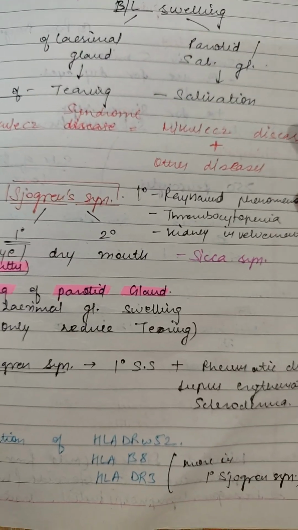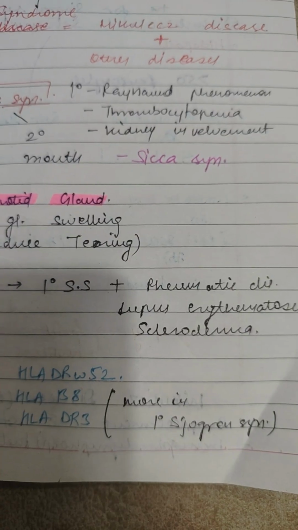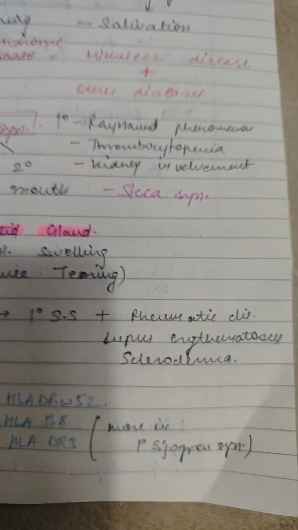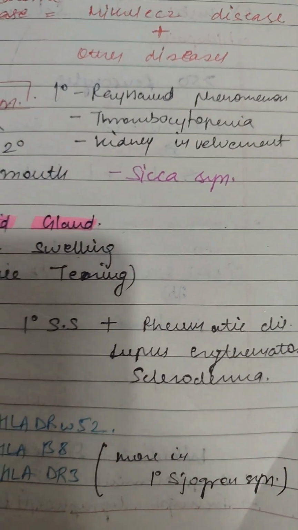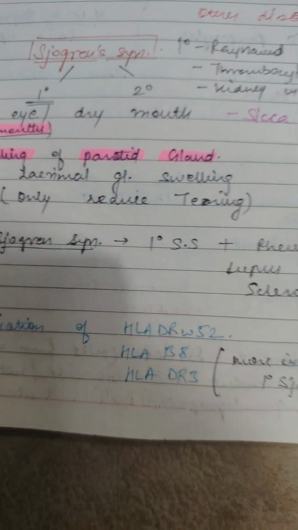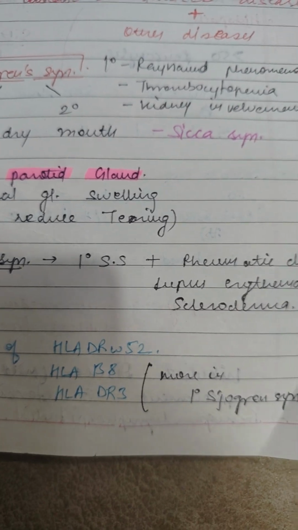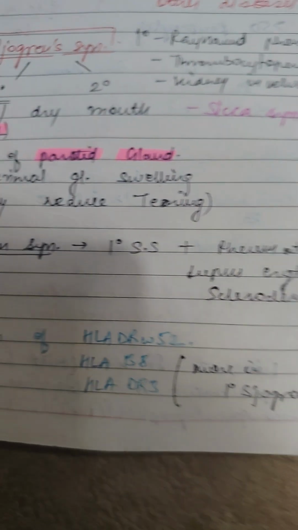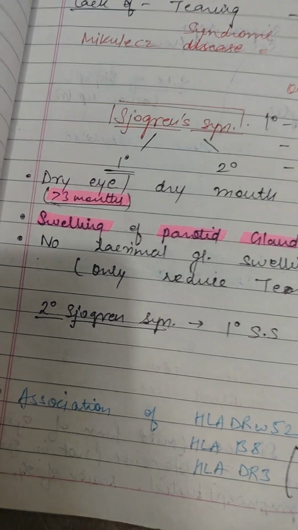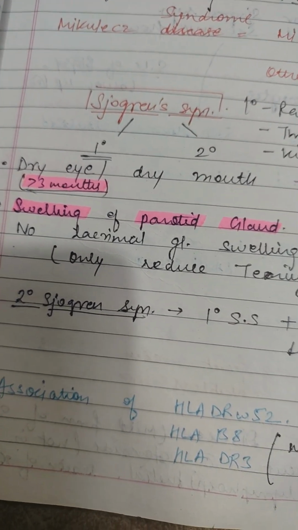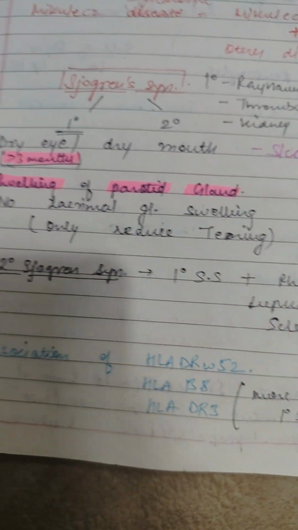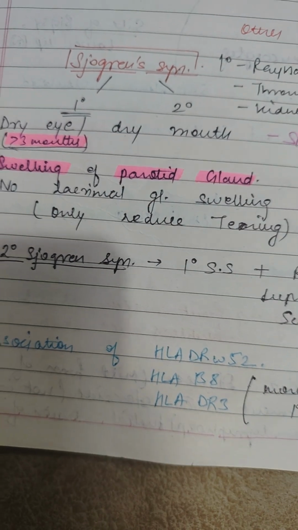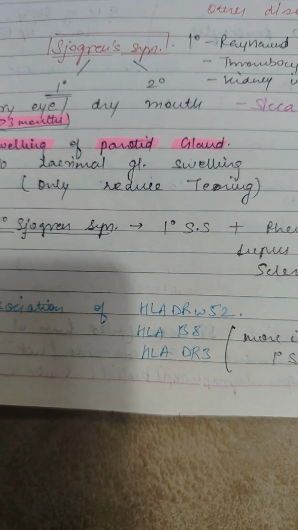Sjogren syndrome is divided into primary and secondary. In primary Sjogren syndrome, we see Raynaud's phenomenon, thrombocytopenia, and kidney involvement. In secondary, we see all the symptoms of the primary plus rheumatic disease, lupus erythematosus, and scleroderma. Other clinical features are dry eye or dry mouth for more than 3 months, therefore called Sicca syndrome, and swelling of the parotid gland. There is no lacrimal gland swelling.